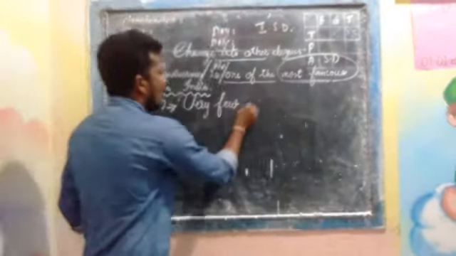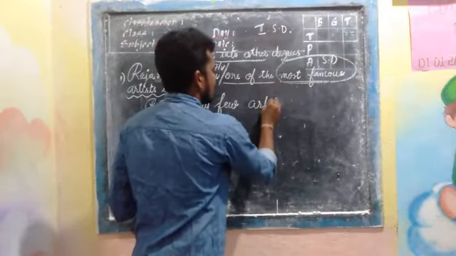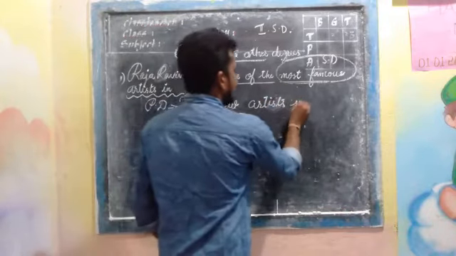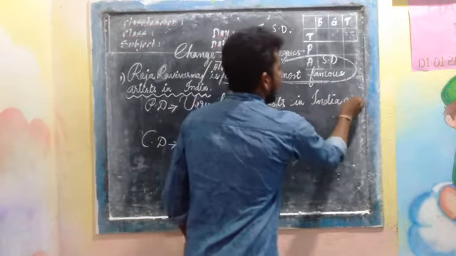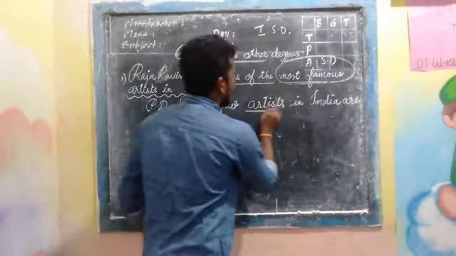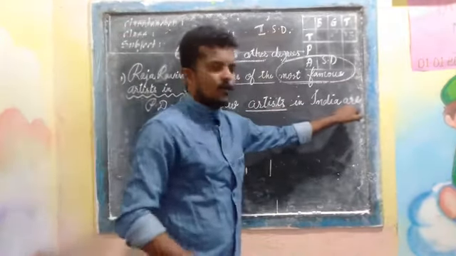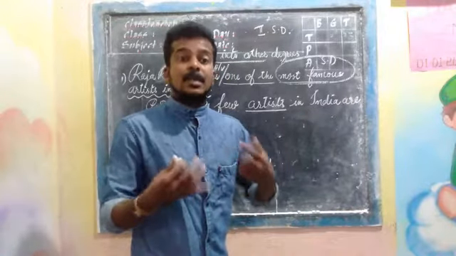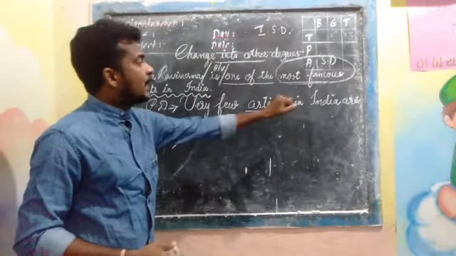Very few artists in India, followed by the helping verb are, because artists is the plural form of the object, so we have to use the plural form. We never say artists is, we have to say artists are. Very few artists in India are